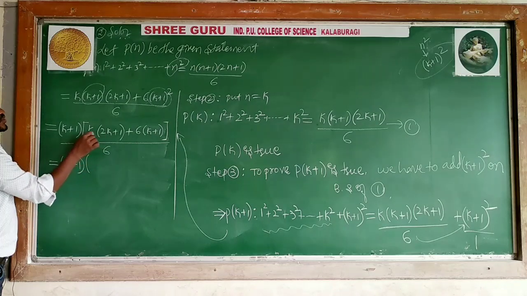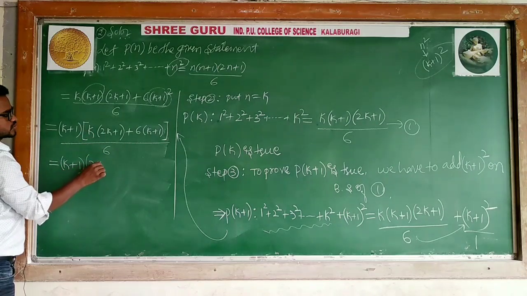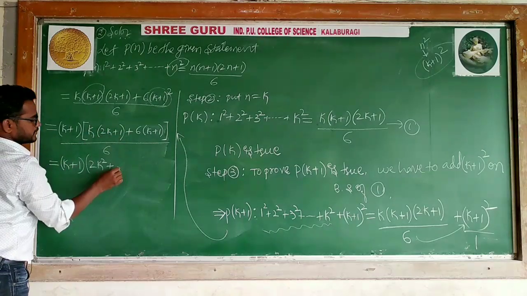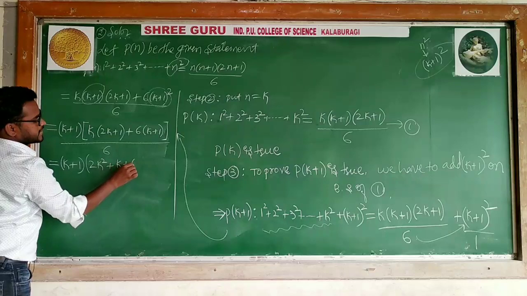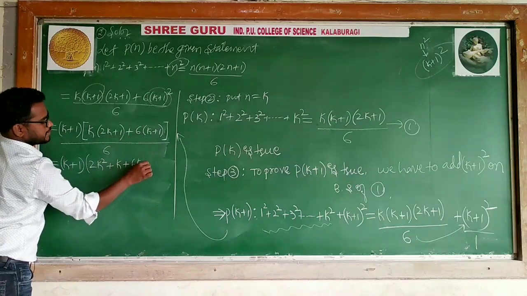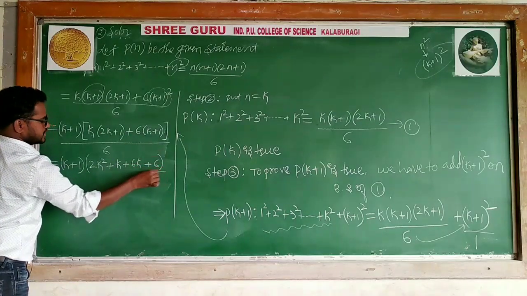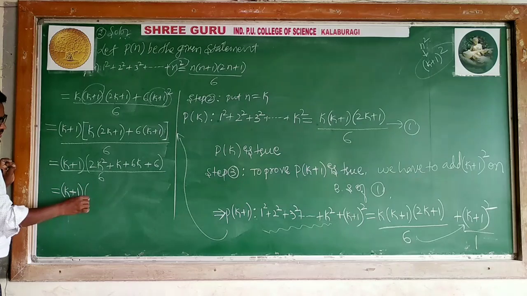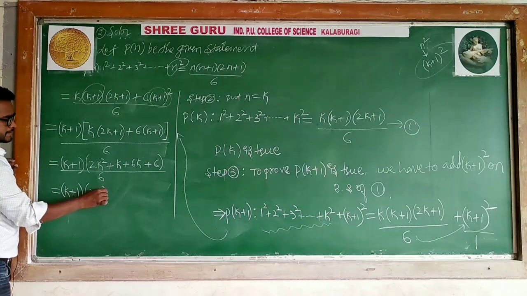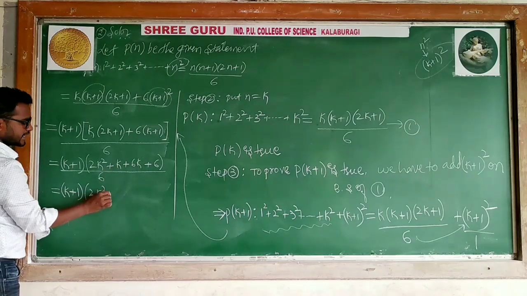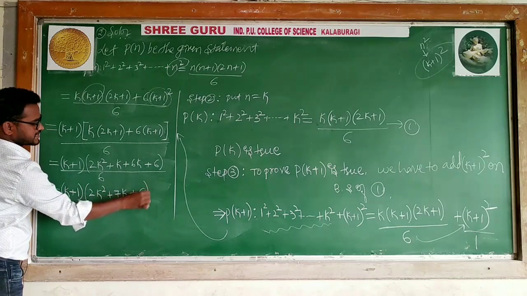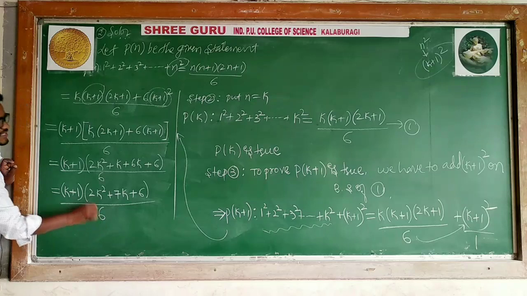Now k plus 1, and what is happening? 2 into k, 2k square plus 2 into this k into 1, k plus 6k, 6 into k, 6k plus 6 into 1, 6 divided by 6. Now k plus 1 into 2k square, k plus 6k, how many k? 7k plus 6 as it is divided by 6.